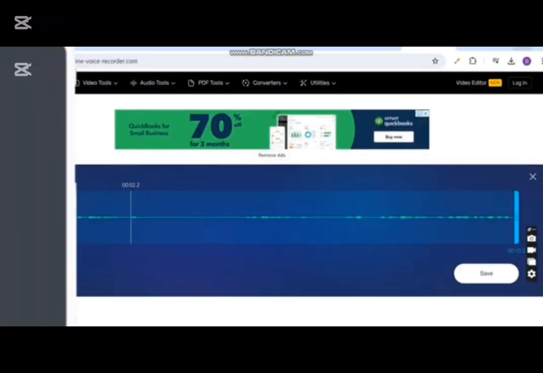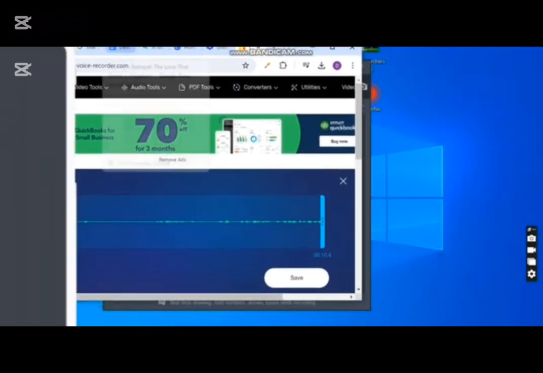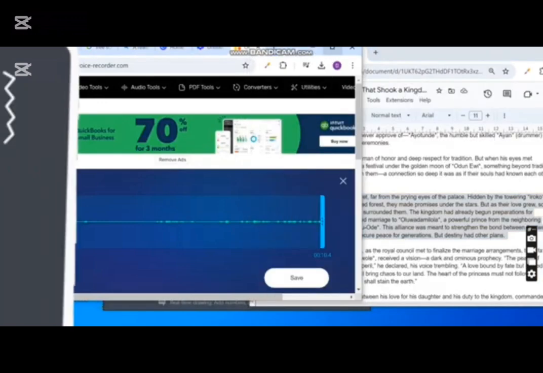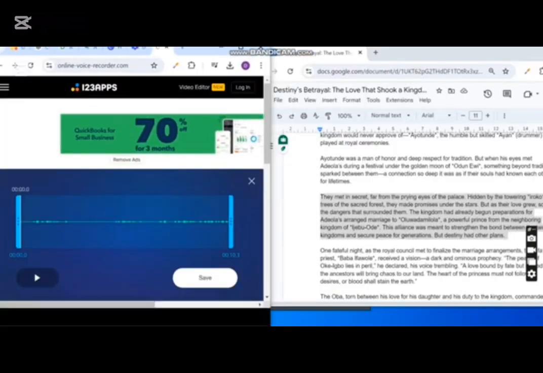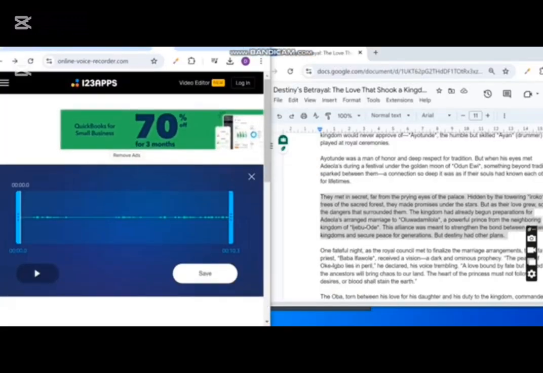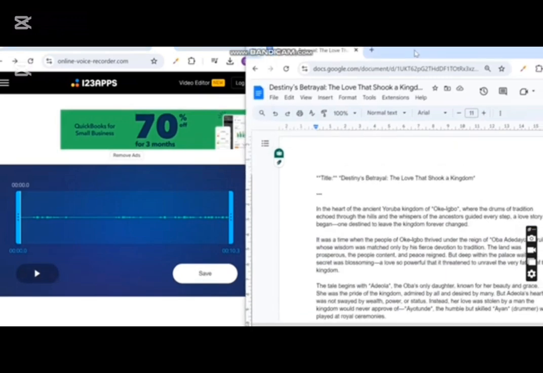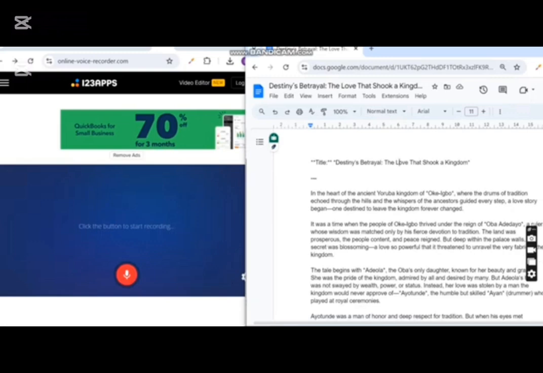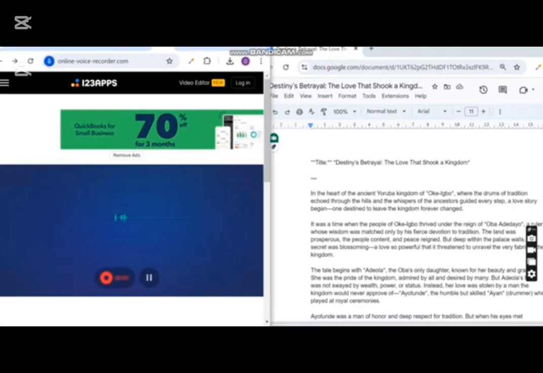Before I go ahead and read my script, this is what I do. I just put this on one side. I bring out my story on this side. So I have two windows open side by side. So it will be easier for me to read my script and record at the same time. I just place it like this and I click on this red button so I can record. Okay. So I just record this way.